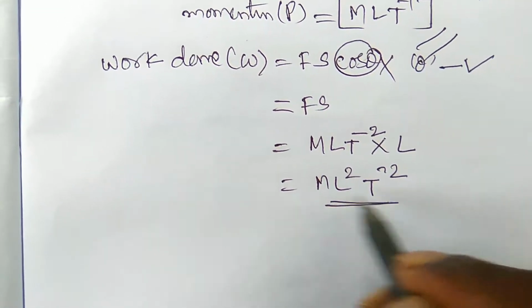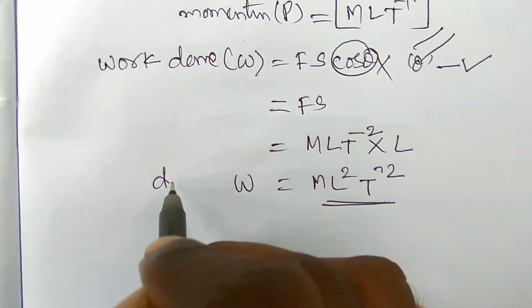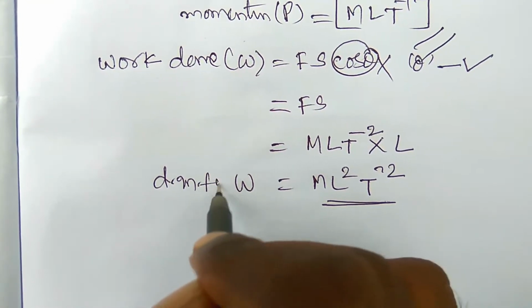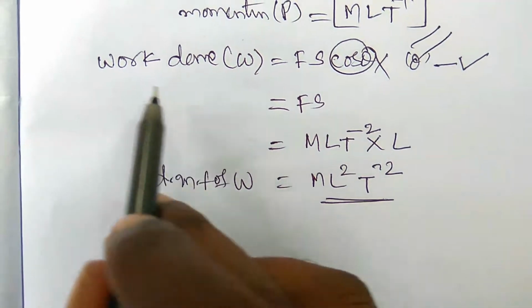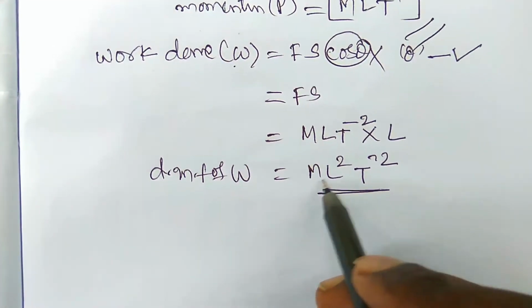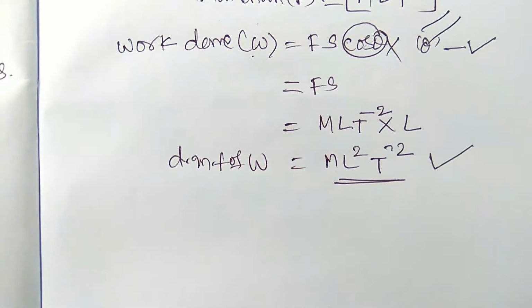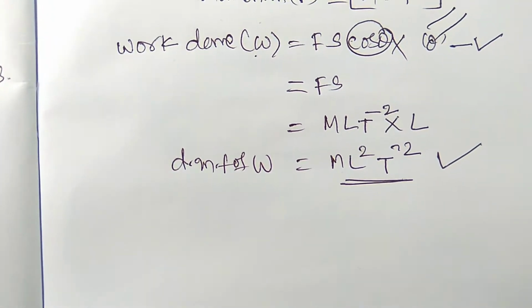So this is the dimensional formula for the work done. The dimensional formula of work done, and the dimensional equation, is work done equals ML²T⁻². So this is the dimensional equation of work done.